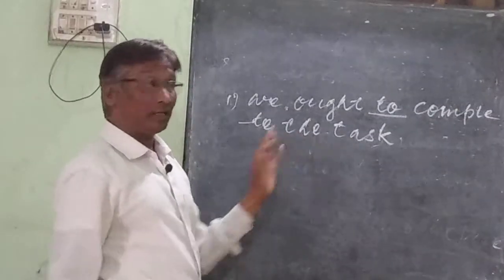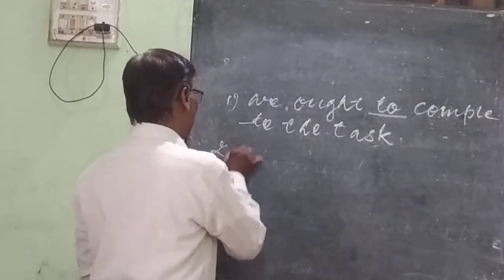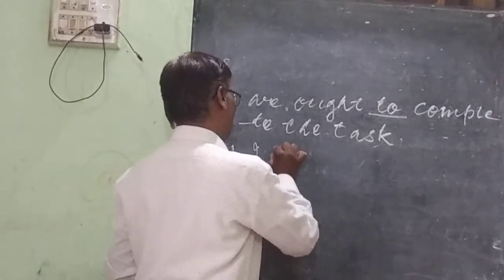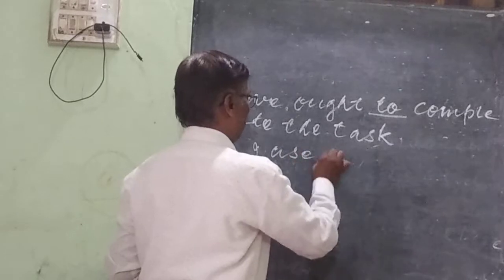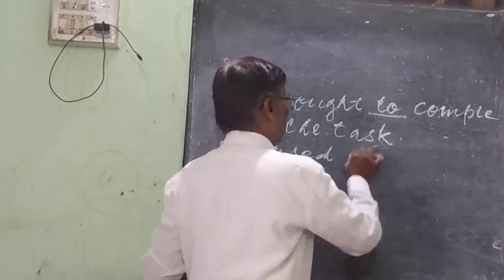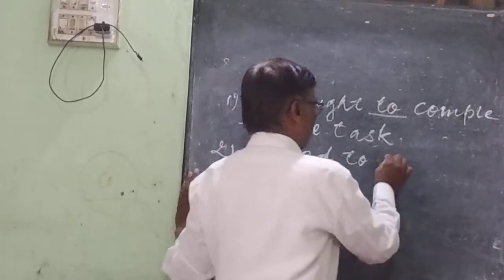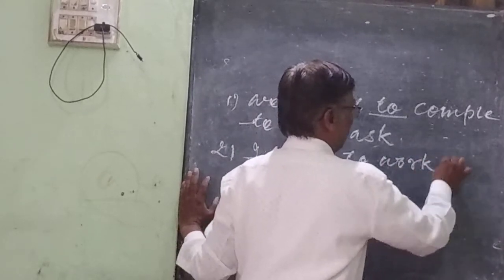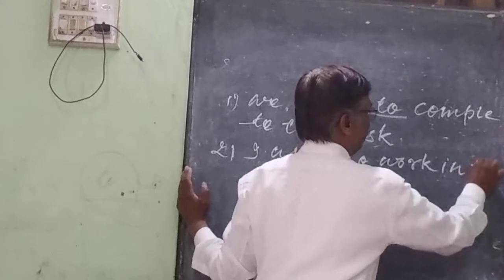So let us see another example of used to. I used to walk in the farm.